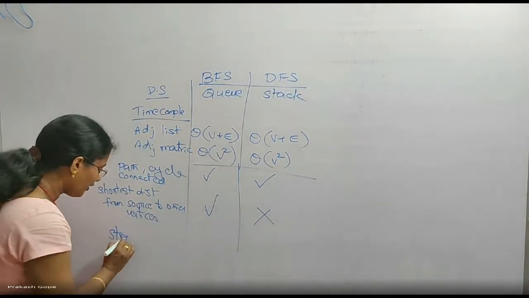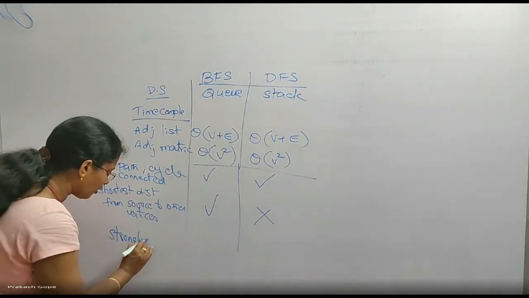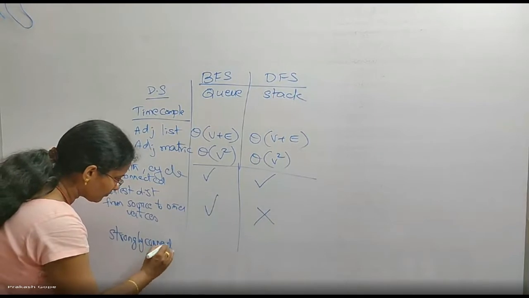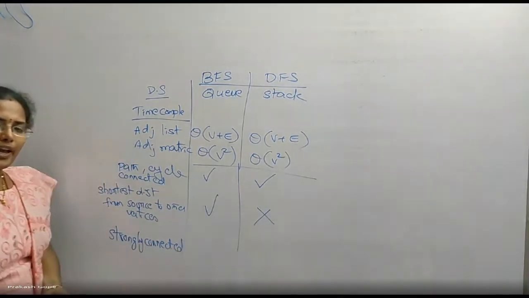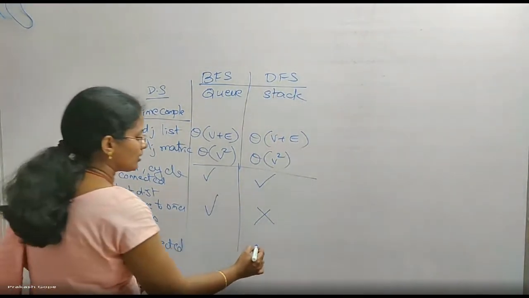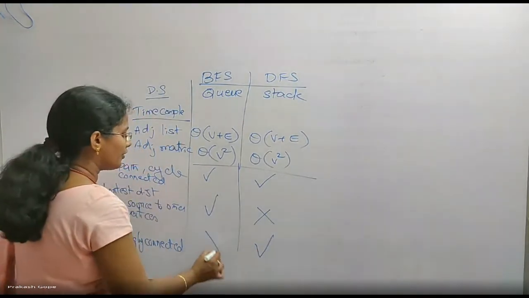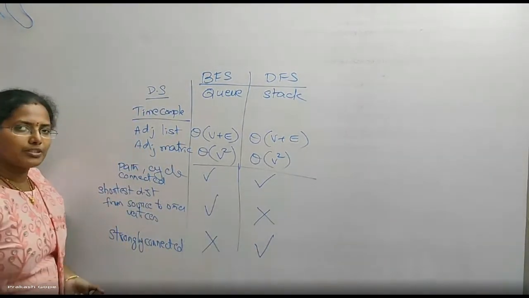Whether a graph is strongly connected or not is given by DFS but not by BFS.